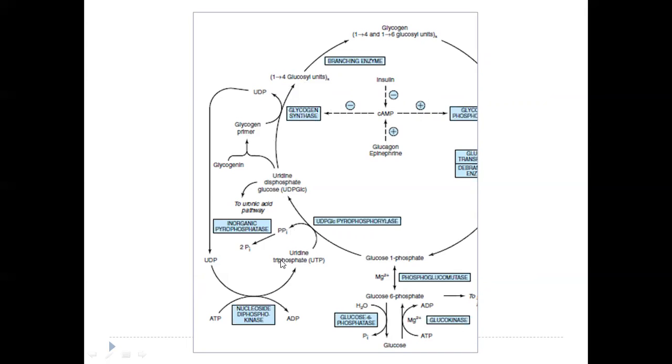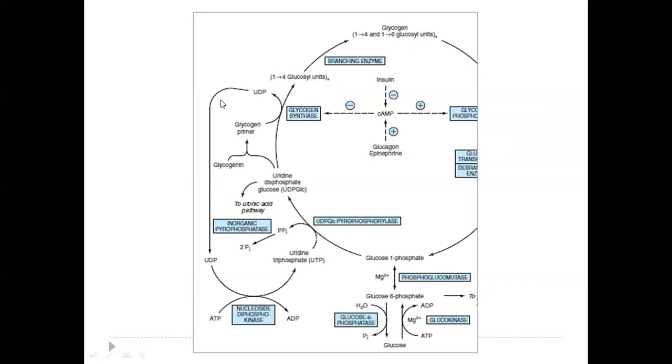Now, one important thing here is that once the UTP is utilized, what we are getting is UDP glucose and PPi. And this PPi is hydrolyzed further, which ensures the forward direction of the reaction. This is in the presence of pyrophosphatase. And once the glucose is donated to the glycogen primer, the glycogen chain is elongated and UDP is released.